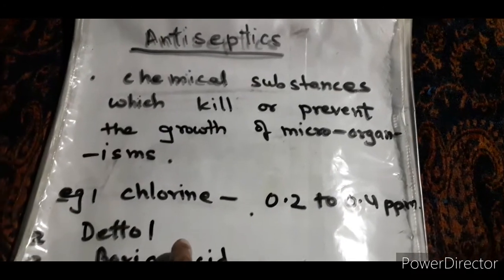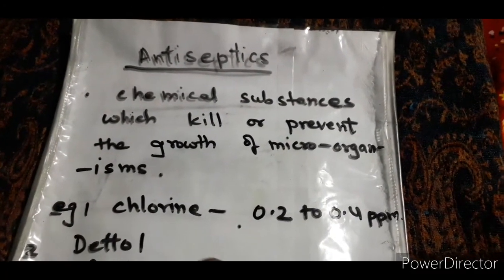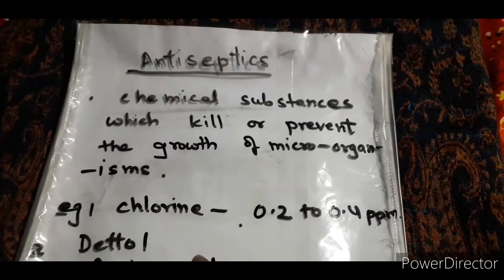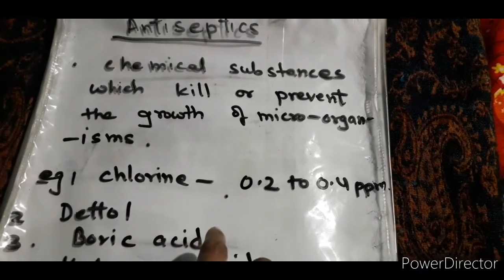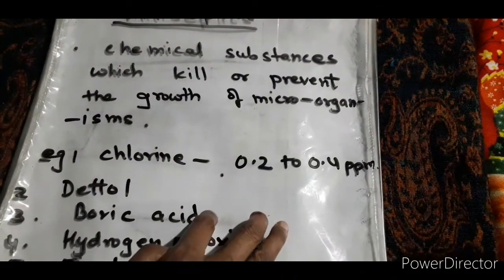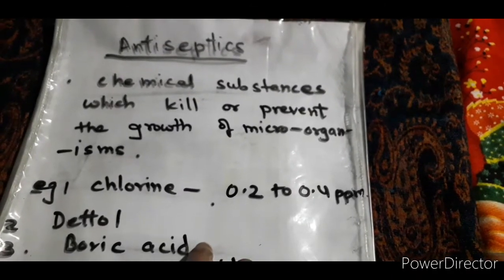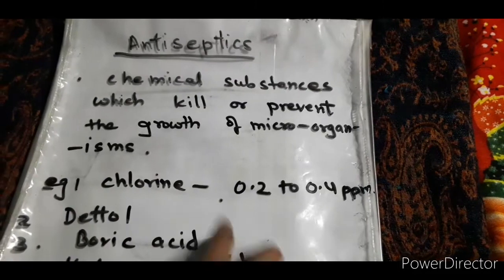Dettol is also one of the very known antiseptics, which is basically a mixture of chloroxylenol and terpineol. It's also very suitable. And boric acid is also a good antiseptic, which is used for washing of your eyes, and it's also used in babies' talcum powders.